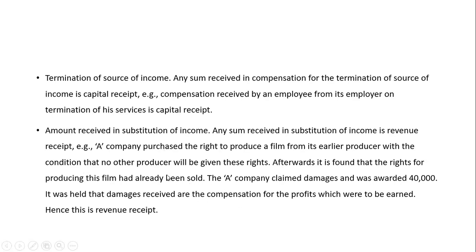There is no income for him. For that, what has he done? A company claimed the damages and was awarded 40,000. While producing the film, he might get some earning or income. Yes or no? But what happened? It was stopped. He was unable to receive such income because whatever he had done, he has sold that price to other persons.